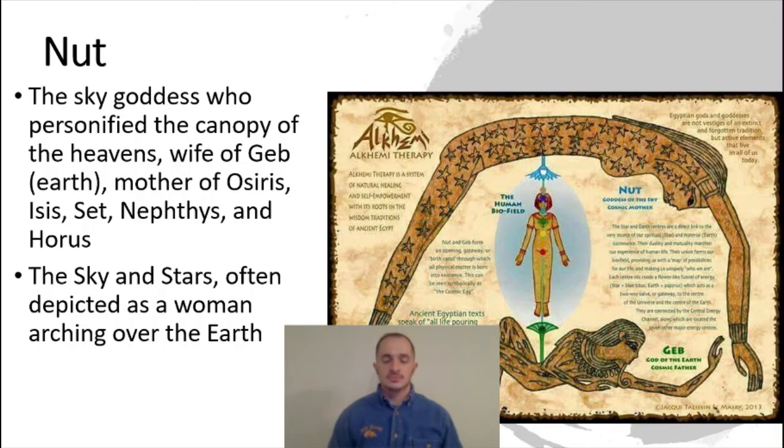So Nut is often depicted in pictures as the sky and stars, but she is depicted as a woman bending over, arching over the entire earth. So the story goes that Ra was so disgusted by Nut and Geb's love that he did the best that he could to separate them.